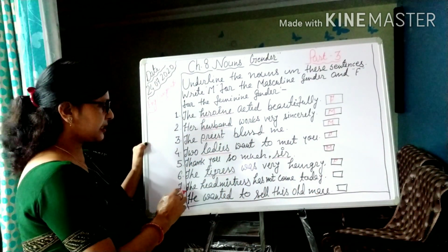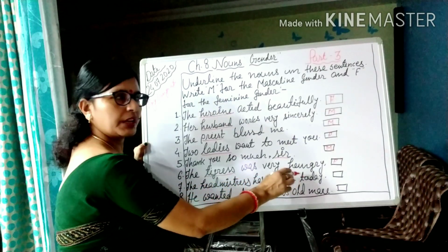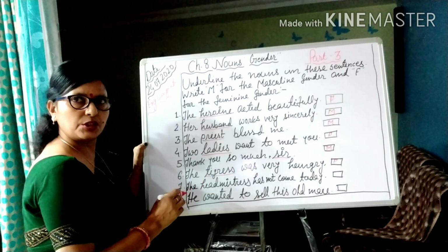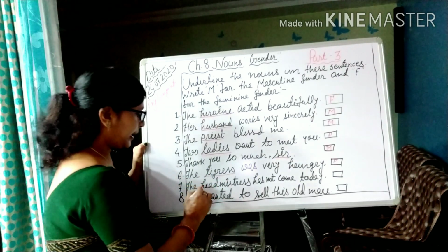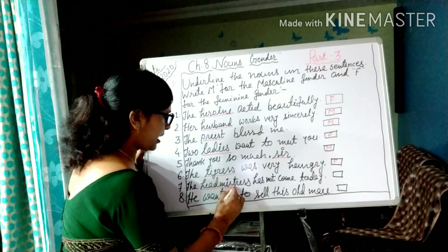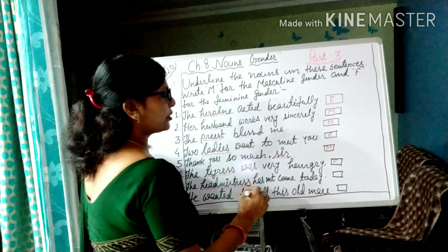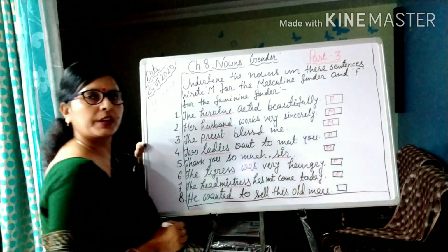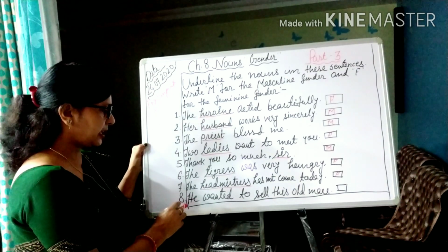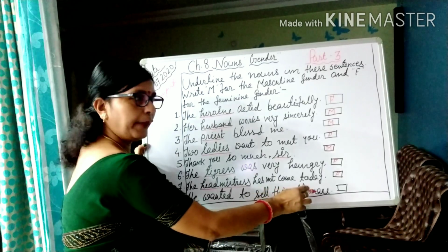Now the next one is: the headmistress has not come today. So here I think you all know which word is the noun. Headmistress. So we have to underline headmistress and put the gender here, which will be feminine. Now the next question is: he wanted to sell this old mare.